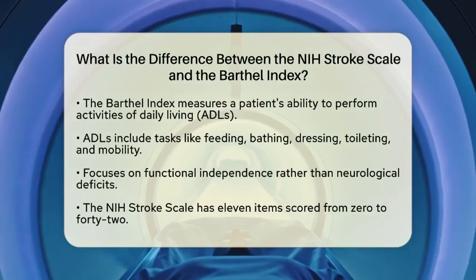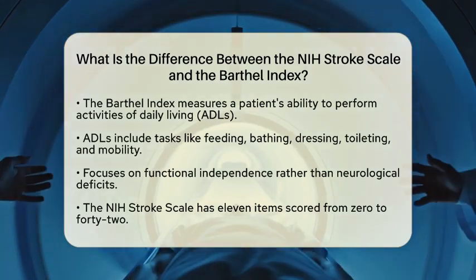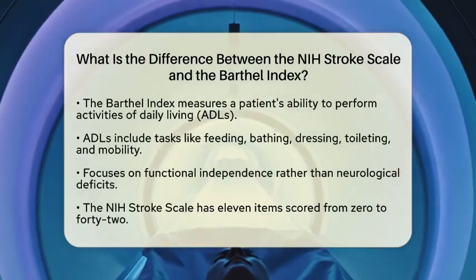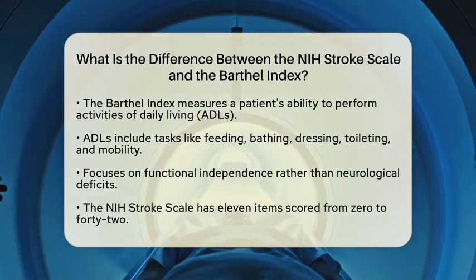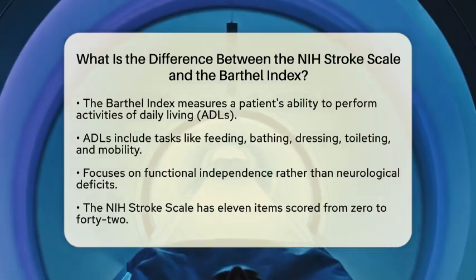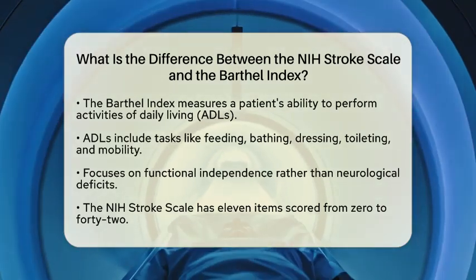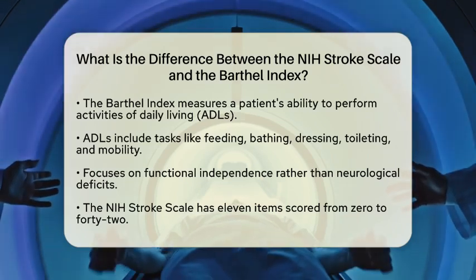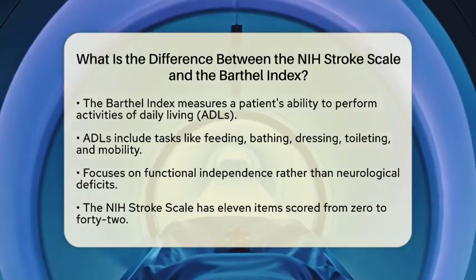The NIH Stroke Scale consists of 11 items, each scored based on the function tested. The total score can range from 0, indicating no stroke symptoms, to 42, which reflects the most severe stroke. Higher scores indicate greater neurological impairment.